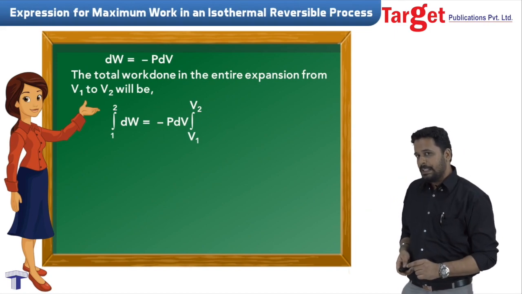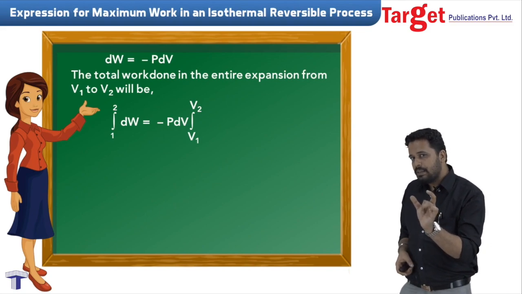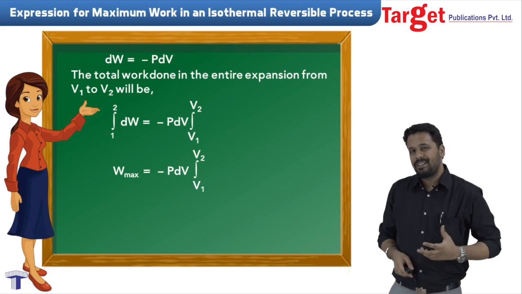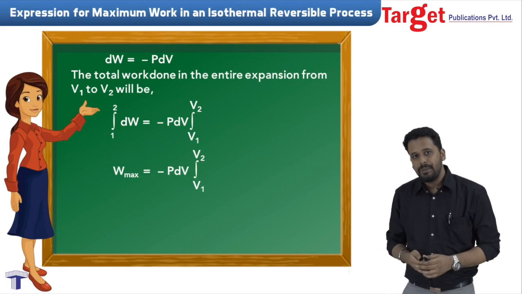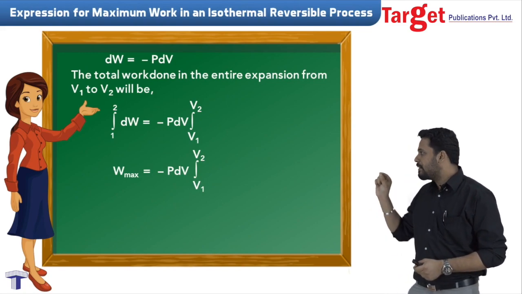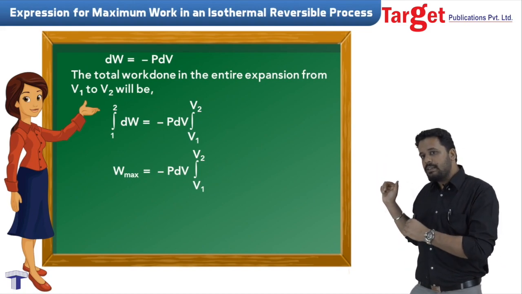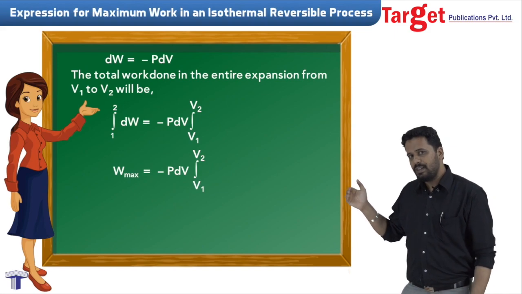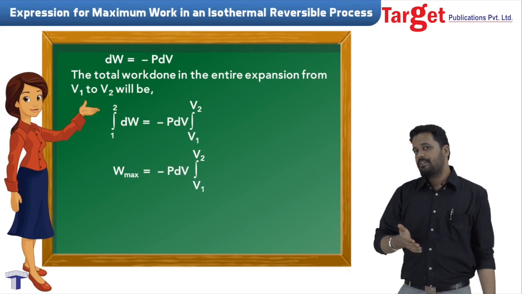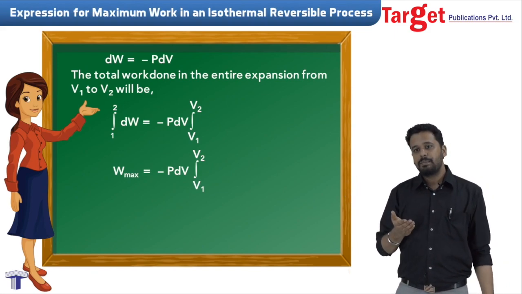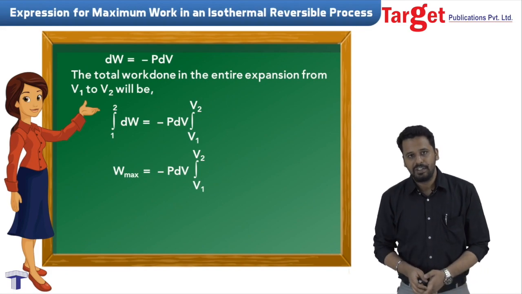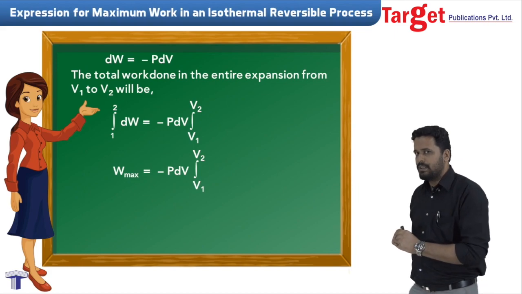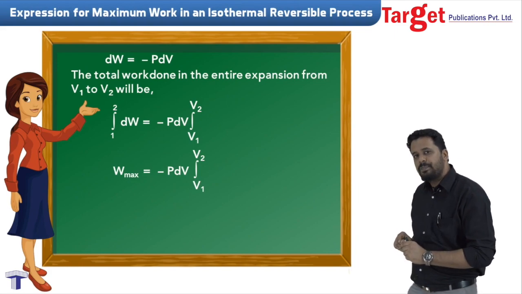Now we know that the overall integration of the work is going to give us W max, the maximum work. As far as the right side is concerned, we will take out the negative sign because it is a constant, and we will keep P dV inside the integration. But now there is a little problem here. Let me tell you what it is.